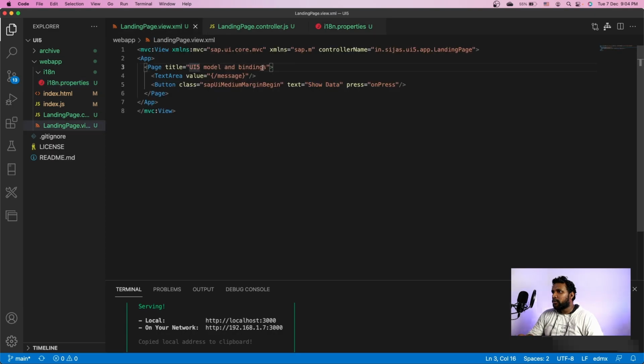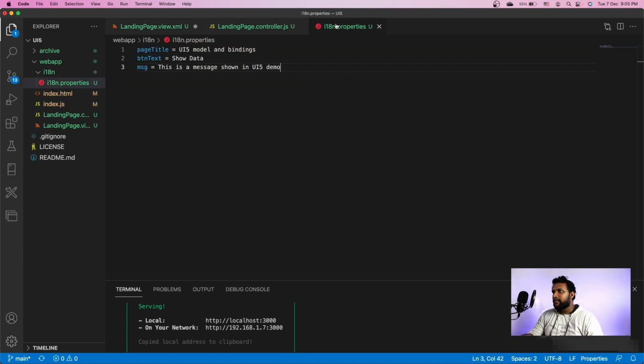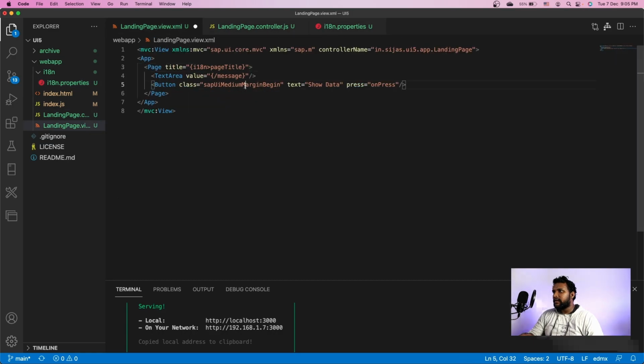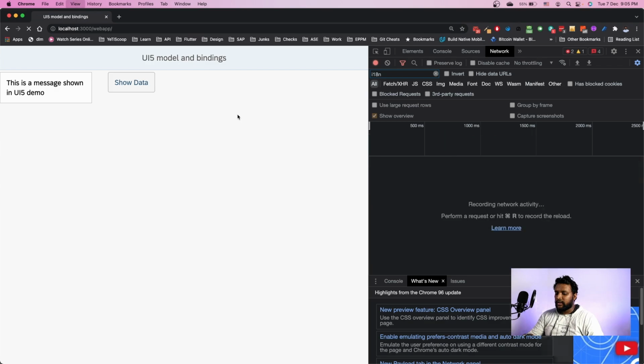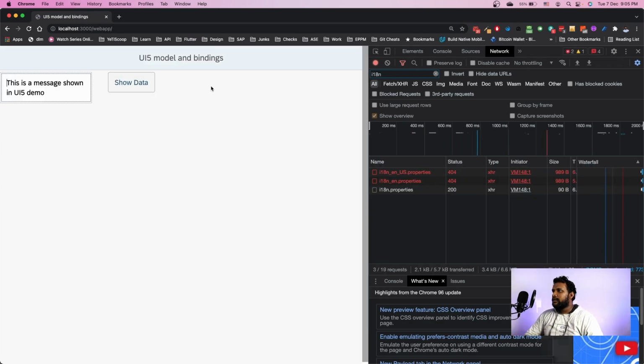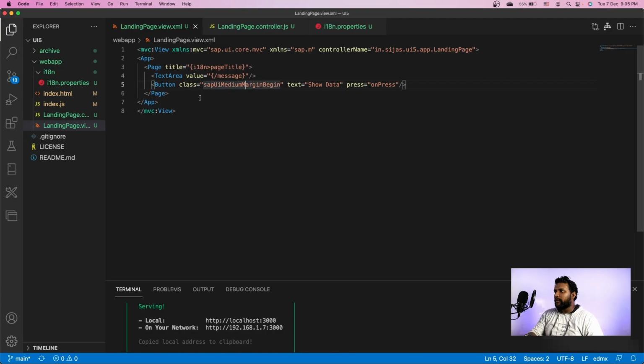So let's change the binding over here. I don't want it to be the UI5 model binding always. I need that to be coming from the i18n model. And the model key is page title. So I copy the same thing over here, page title. I come here and save it. We refresh here and I have the title appearing over here.